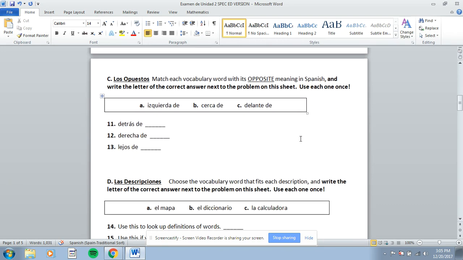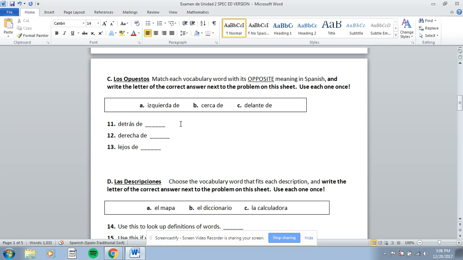The next section, parte C, los opuestos, opposites. You're going to match the vocabulary word up with the opposite meaning, and you're going to just write A, B, or C on the line provided next to the problem, and you're going to use A once, B once, and C once. Número 11, number 11 is detrás. So think about the song, izquierda, derecha, delante, detrás, and so on, and see if you can figure out what the opposite of detrás would be and put A, B, or C depending.